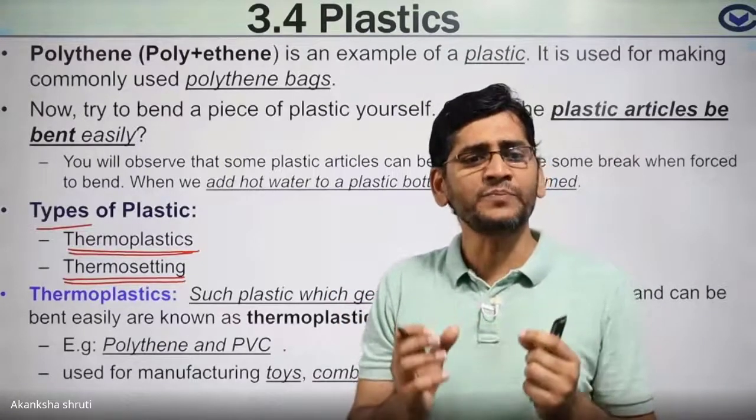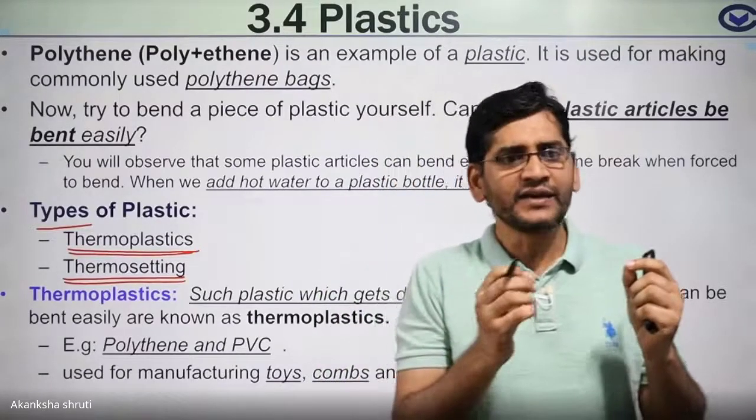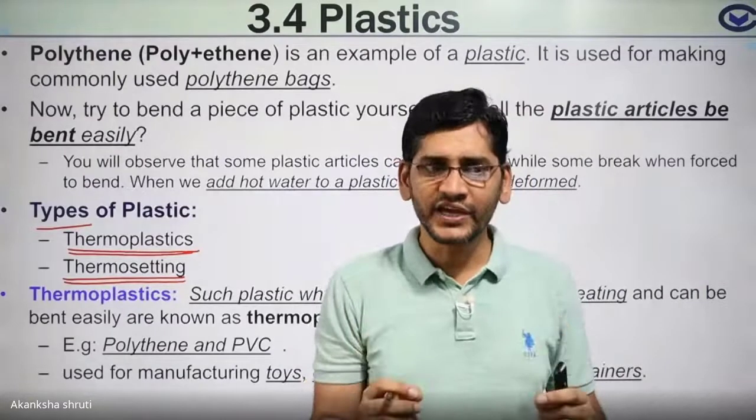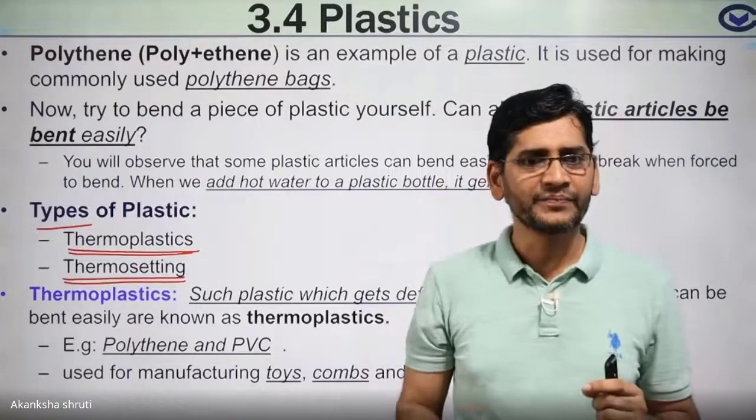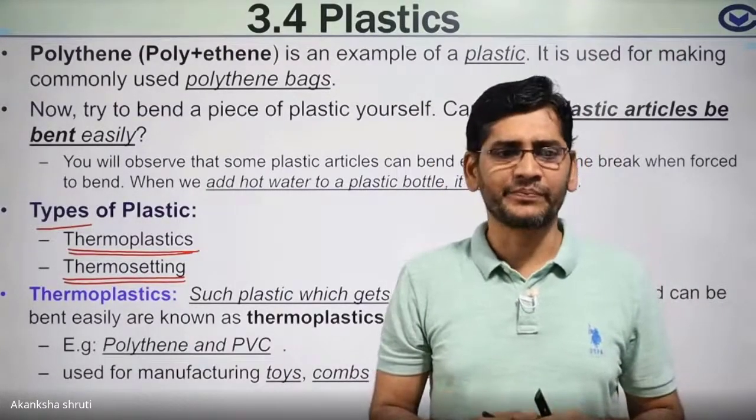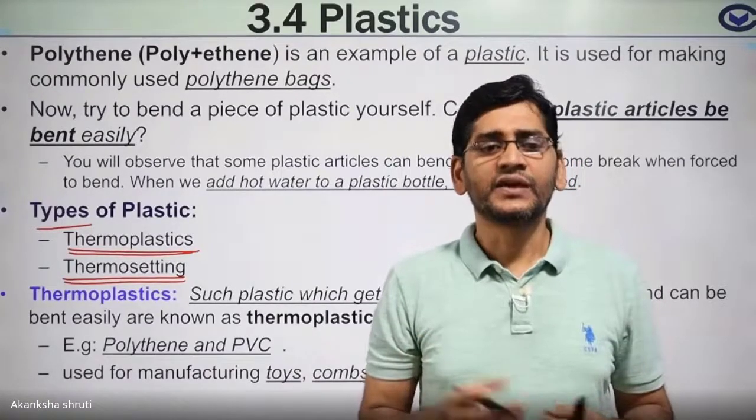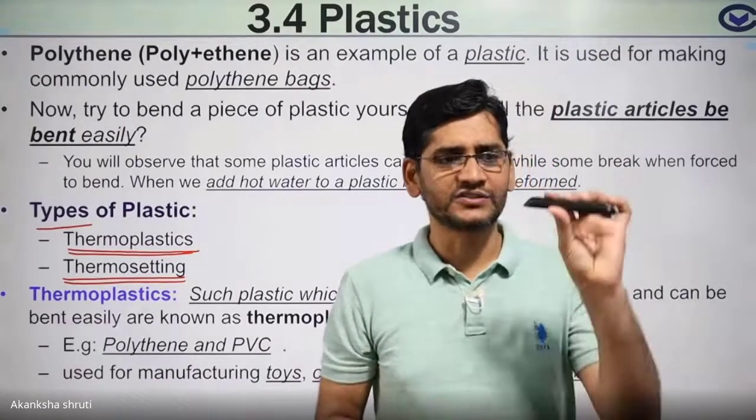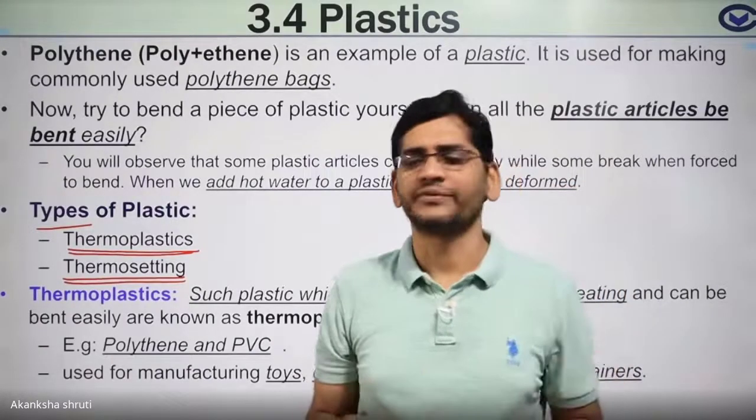So such kind of plastic whose shape is fixed and which cannot be converted into another shape by heating is called thermosetting plastic. Example, the plastic used in a car, you cannot change its shape. The handle of the kitchen item, the kitchenware. So thermosetting plastic are again of different types.